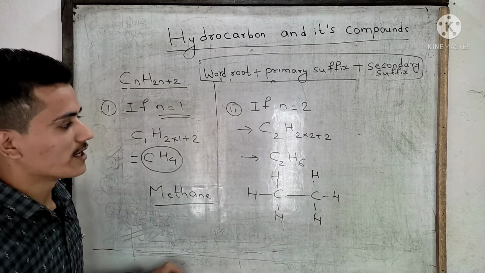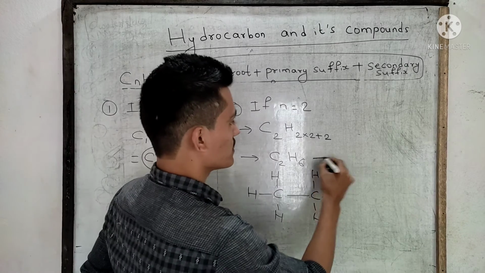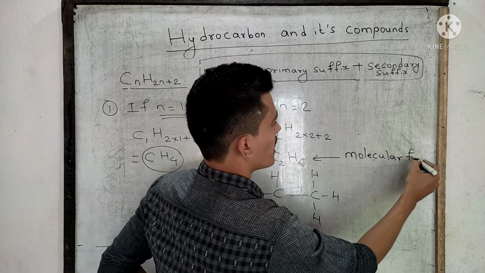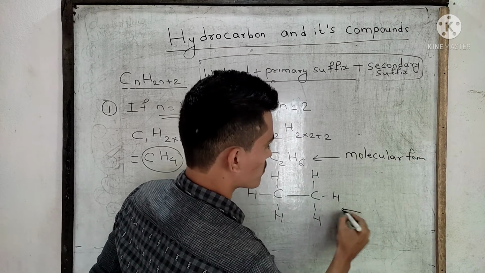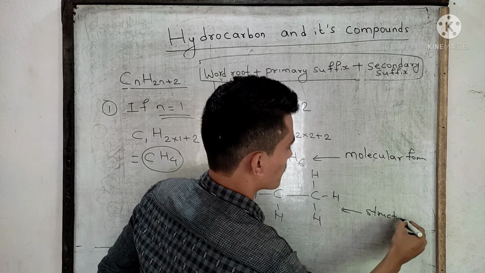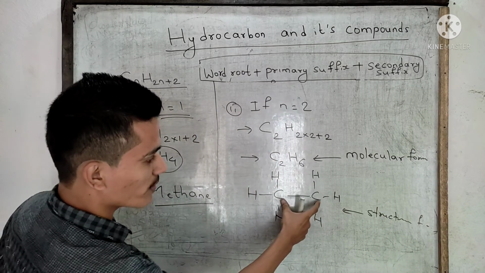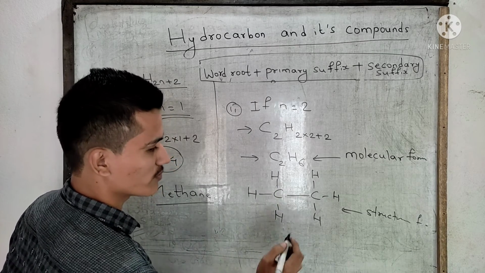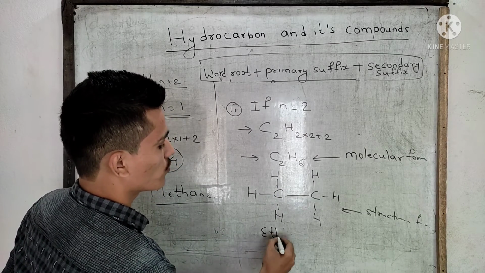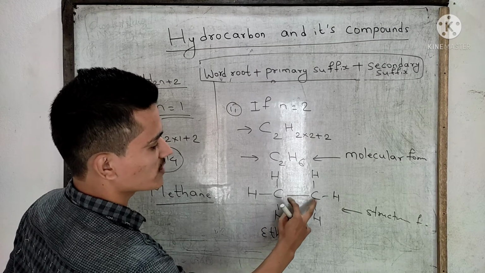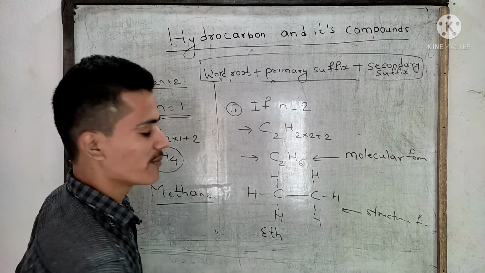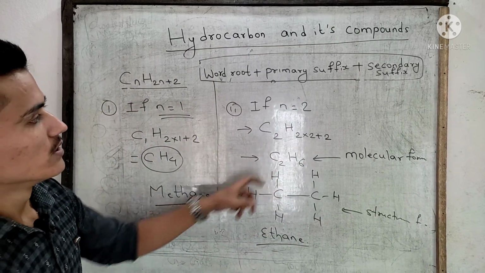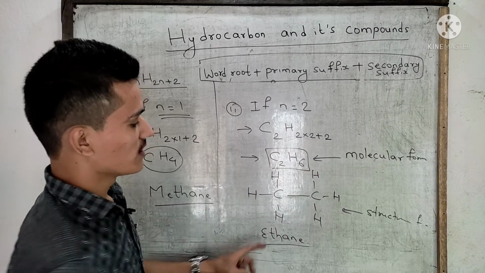In this way, you can draw the structural formula. This is the molecular formula. This is the structural formula. Okay. See how many carbon atoms are there? There are 2 carbon atoms. Means what will be the word root? Eth will be the word root. And what is the nature of bonding between these 2 carbon atoms? Single bonding. The primary suffix will be ane. So the IUPAC name of this compound, this C2H6, is ethane.